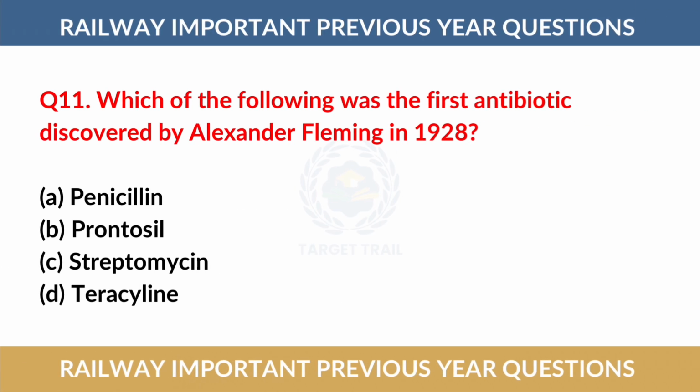Question number 11. Which of the following was the first antibiotic discovered by Alexander Fleming in 1928? The correct answer is option number A, penicillin.